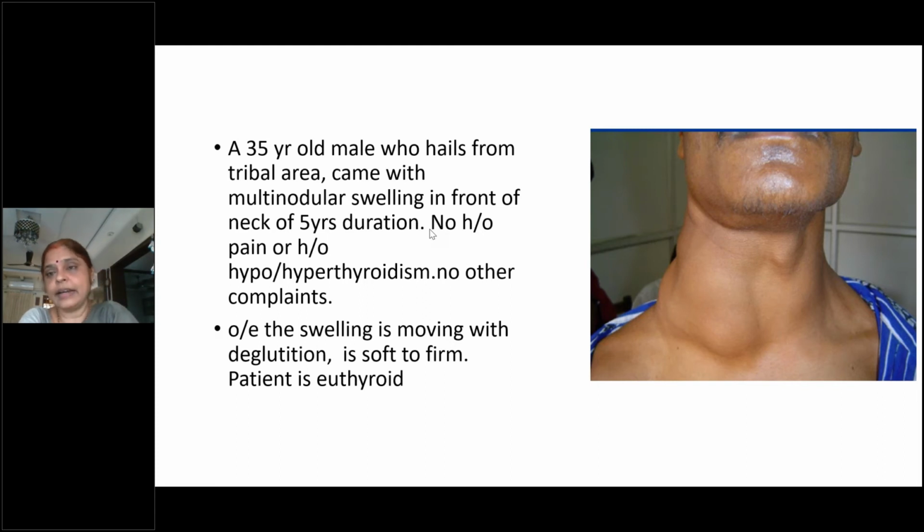In Crile's method, you stand in front of the patient and you place 2 thumbs on the swelling and encircle the neck with the 4 fingers. Keep the 4 fingers on the nape of the neck. Keep 2 thumbs on the swelling and ask the patient to swallow. Now, if there is any nodularity, you can keenly and carefully palpate. So this is called Crile's method.